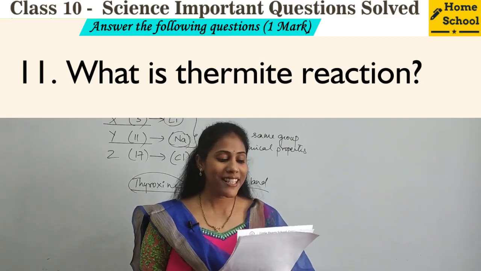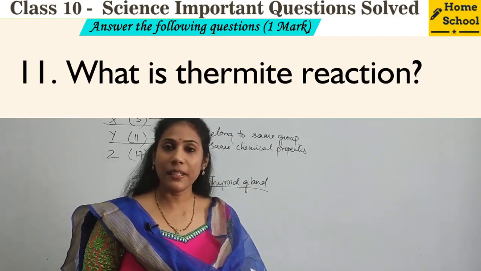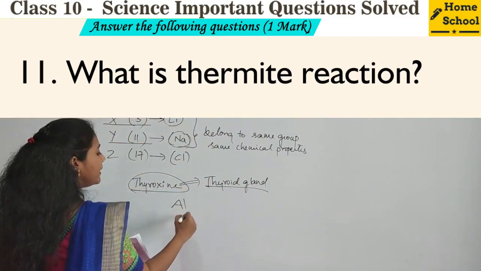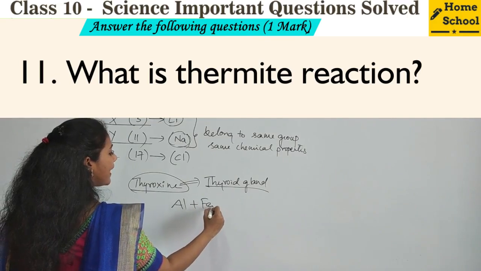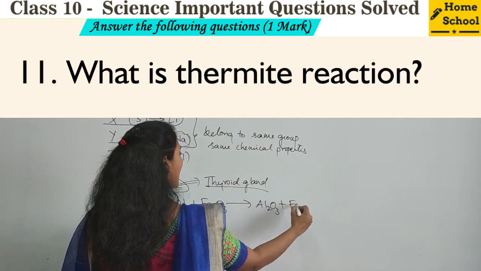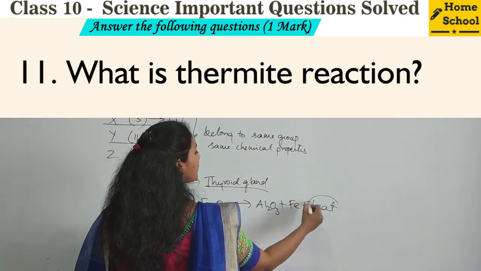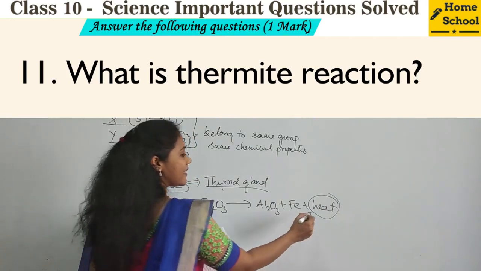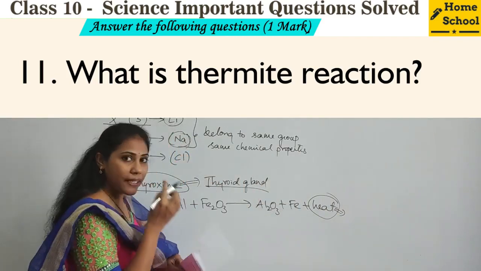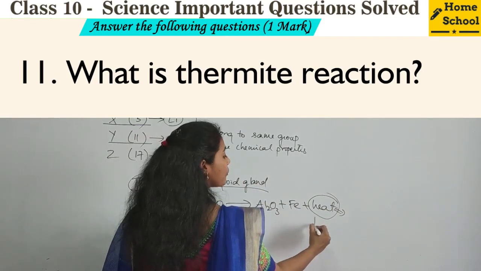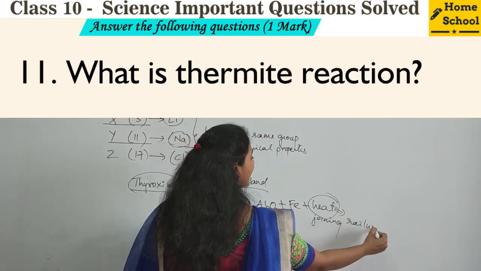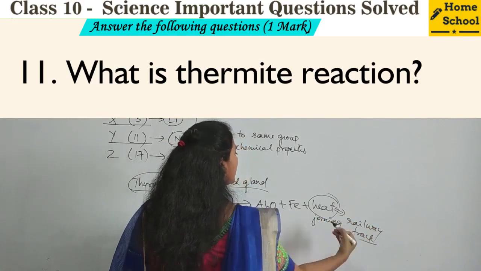11th question. What is thermite reaction? Very easy. Thermite reaction, aluminothermite reaction. So here aluminium is the reducing agent. You know, it reacts with Fe2O3. You will get Al2O3 plus iron and lots of heat is liberated, right? So because of this much heat liberated, because it is exothermic reaction, it is used for joining railway track. Joining railway track, isn't it? So this point also try to remember.